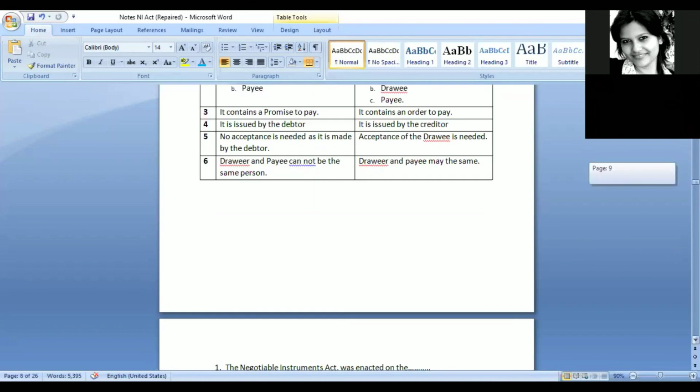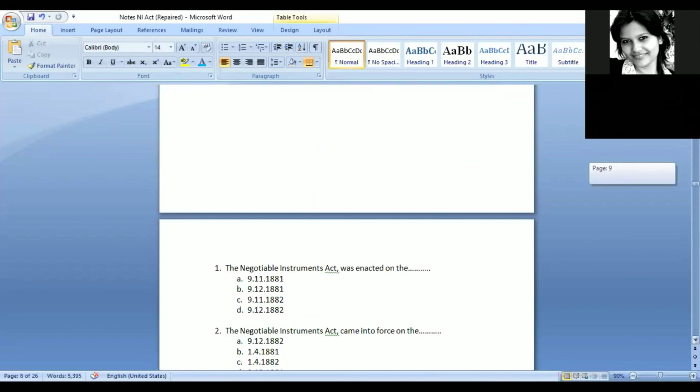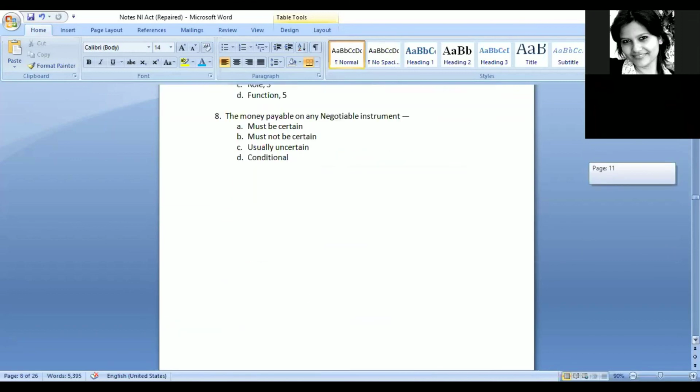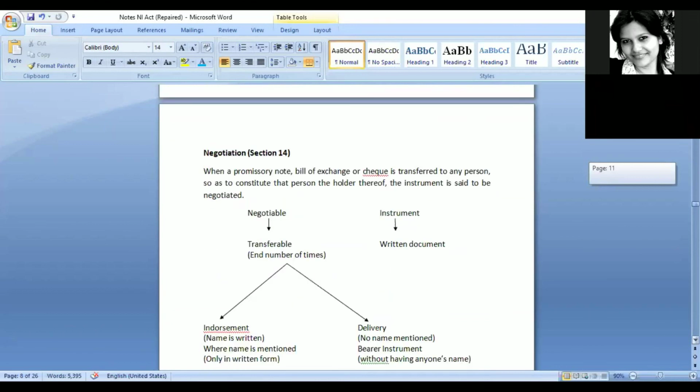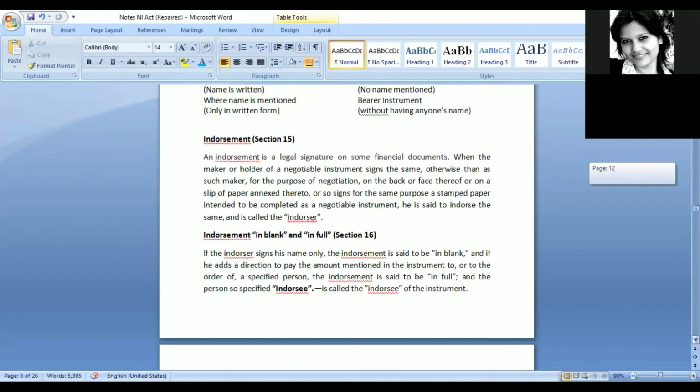How often is bills of exchange and all of that used? Because now that we have check and all of that. Yeah. So obviously check is the most popular thing. In cases also, if you see for the Negotiable Instruments Act, all the cases would be for check bounce only. So those two types are not a very common thing that you would see anyways.